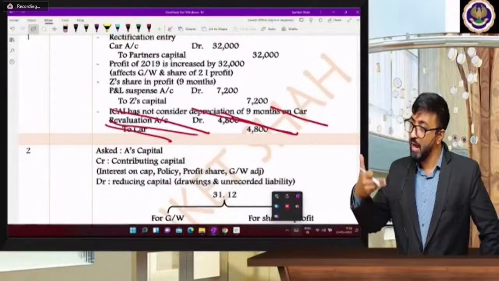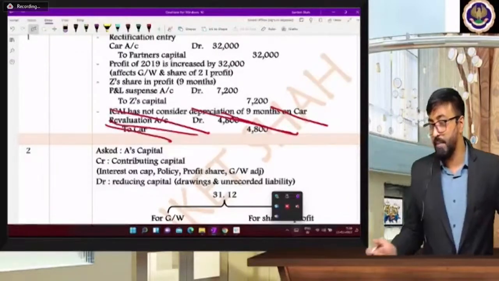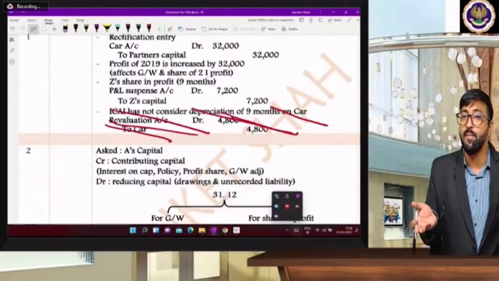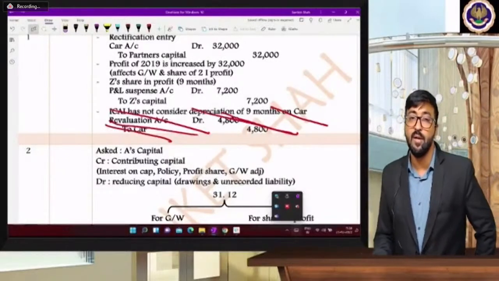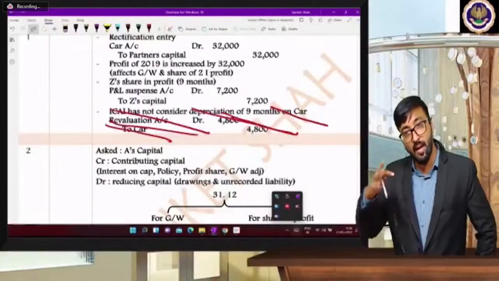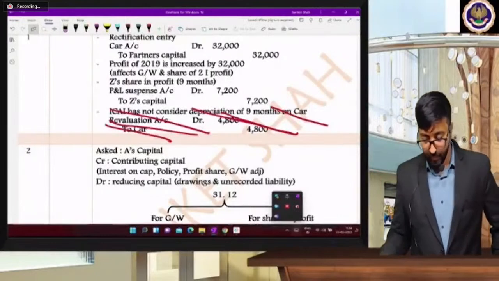Otherwise, you can show car account debit to revaluation, because ultimately revaluation is transferred to partners capital. So directly you can transfer to partners capital. Otherwise, you can route it through the revaluation account. Both effects are correct, but my suggestion is that car account debit to partners capital. Yes.